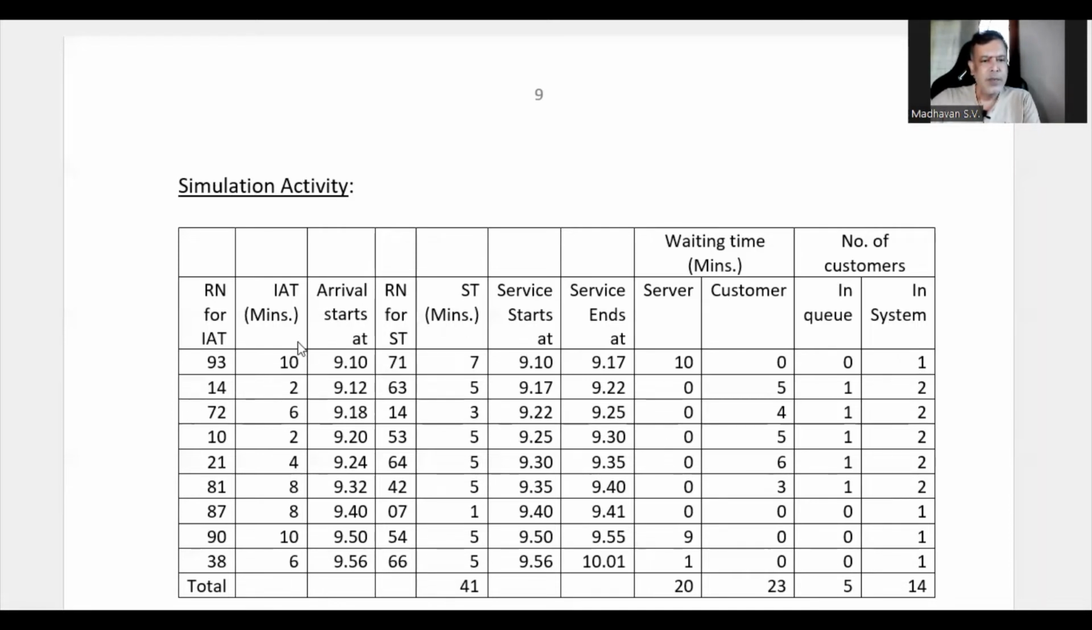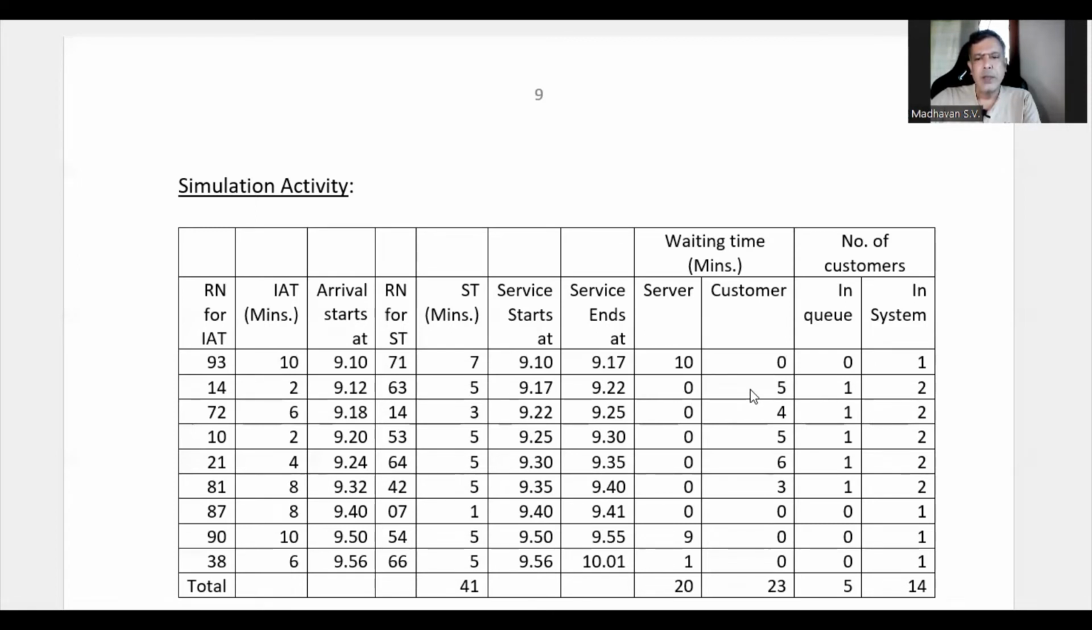Then the second arrival is happening after 2 minutes, which means the first arrival came at 9:10, so 2 minutes later this becomes 9:12, and the service takes 5 minutes. Now, the service ends at 9:17. So here the service starts at 9:17 only, and it is going to take 5 minutes. So that becomes 9:22, meaning the service ends at 9 hours and 22 minutes. The server is not waiting for any customer because the server is busy now. So there is a 0 waiting time for the server.